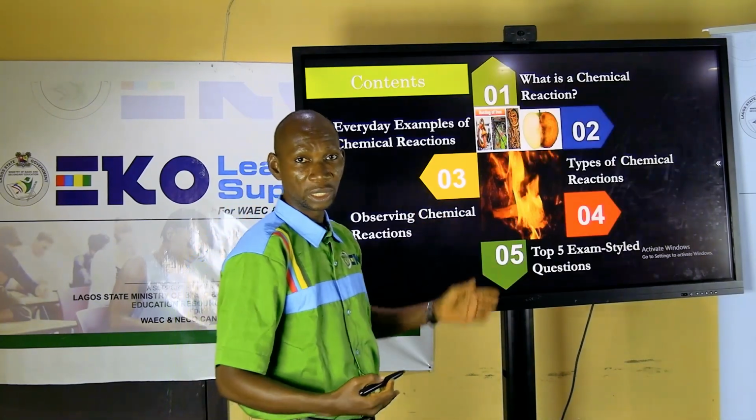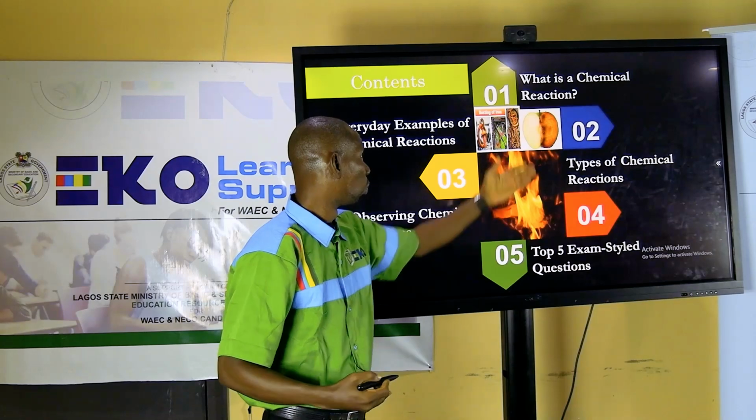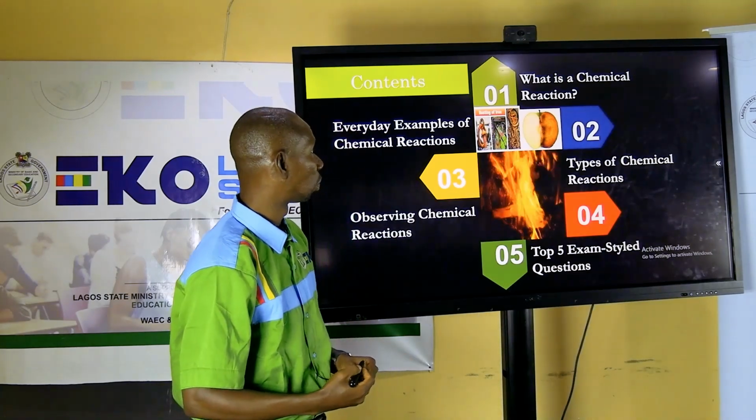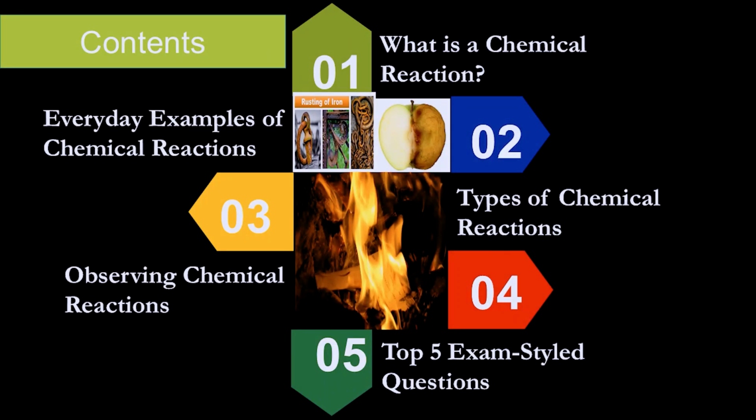So this is the presentation for our class today. We will be learning about what a chemical reaction is. What are some examples of everyday reactions that we have? How do you know that chemical reactions have occurred? What are some indicators? What are the evidences that you can see that will make you say that a reaction has taken place? We will also look at different types of chemical reaction.